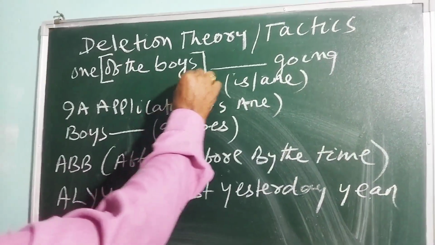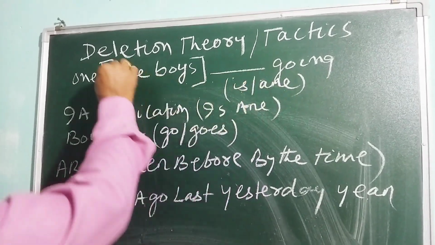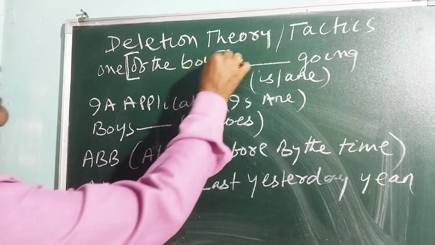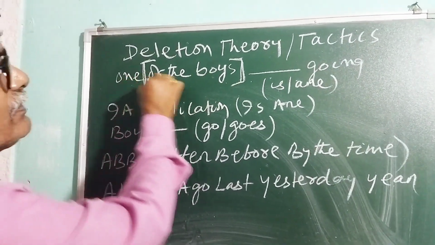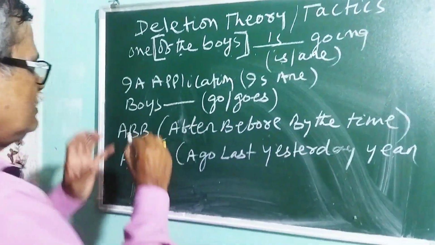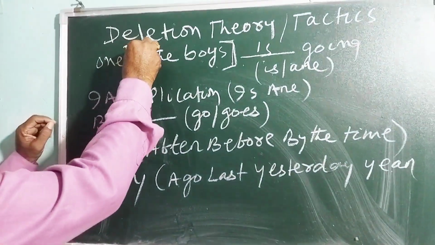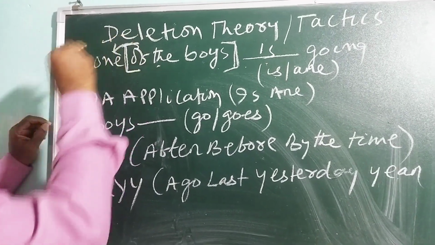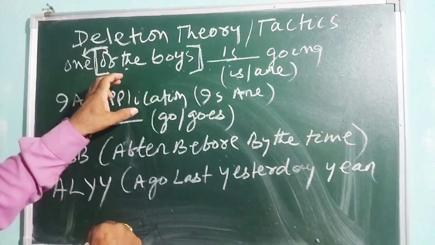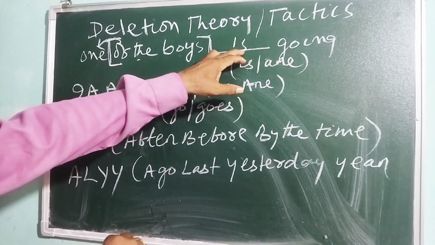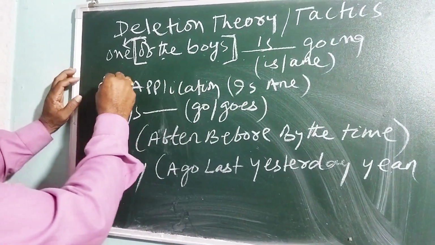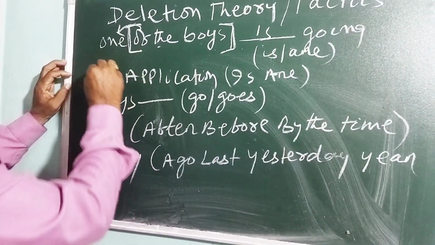One of the boys that's going, within brackets, you delete "of the boys," "of the girls," "of the teacher." Now find "one." After "one" we use "is." Or simply remember, whatever comes after "one" is "one." Accordingly we have to put the verb "is." Similarly, one sentence can be here.